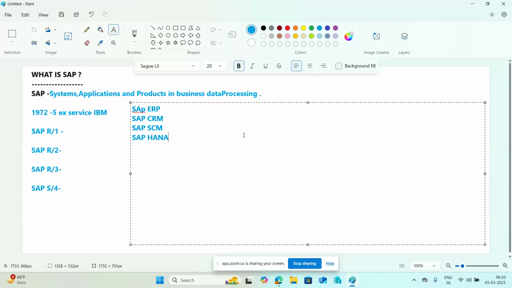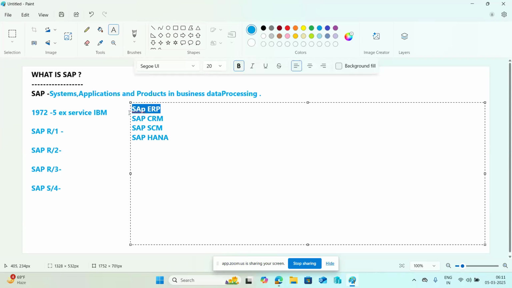SCM means supply chain management, a solution for managing supply chain operations, procurement, production, planning and logistics; everything is covered under this solution. CRM, customer relationship management, is a solution for managing sales and marketing related activities. ERP is the integrated suite of applications for managing business operations: finance, logistics, HR, manufacturing, research, scientific and many other areas.